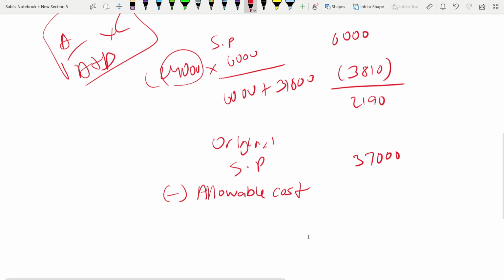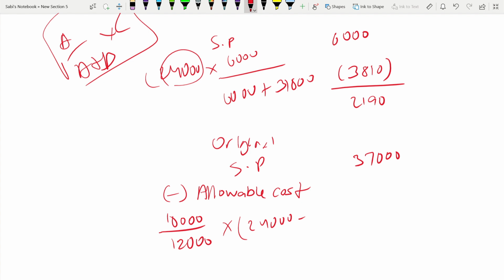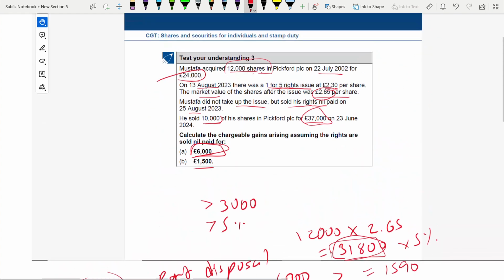How much are we disposing? 10,000 shares from 12,000 shares, because we did not exercise the right issue. Then from 24,000 we are minusing. See, we bought it for 24,000.